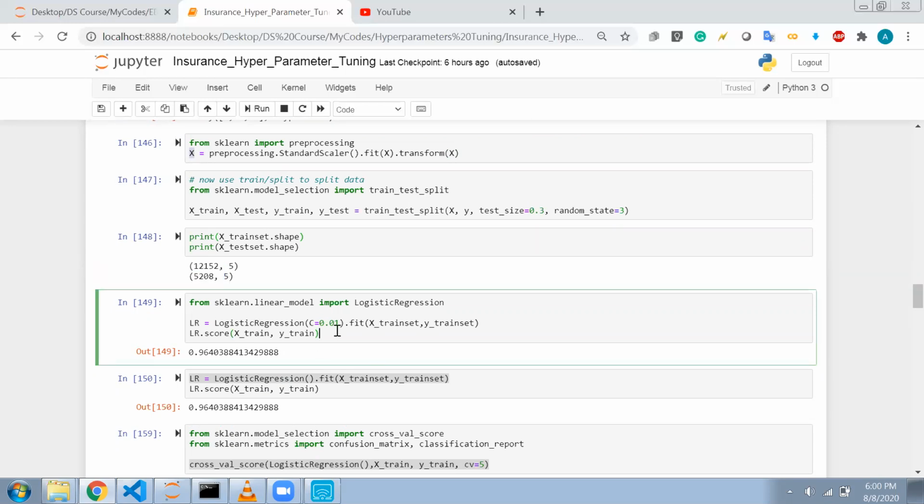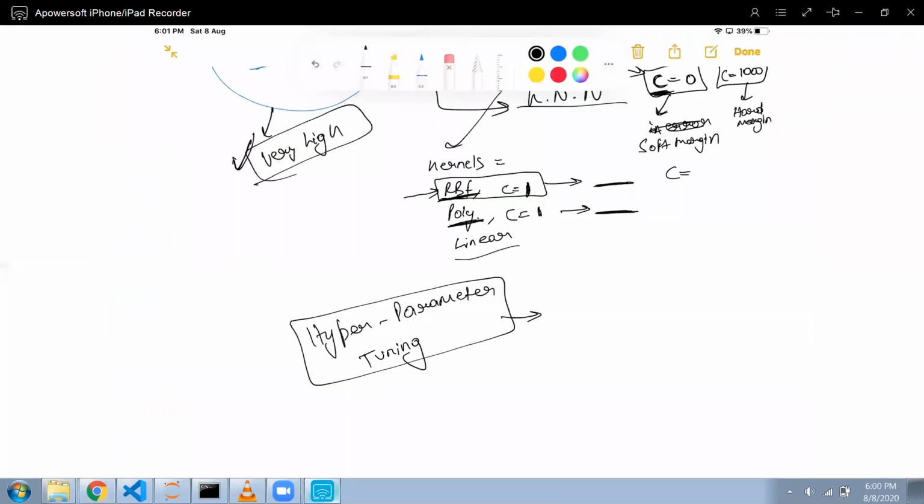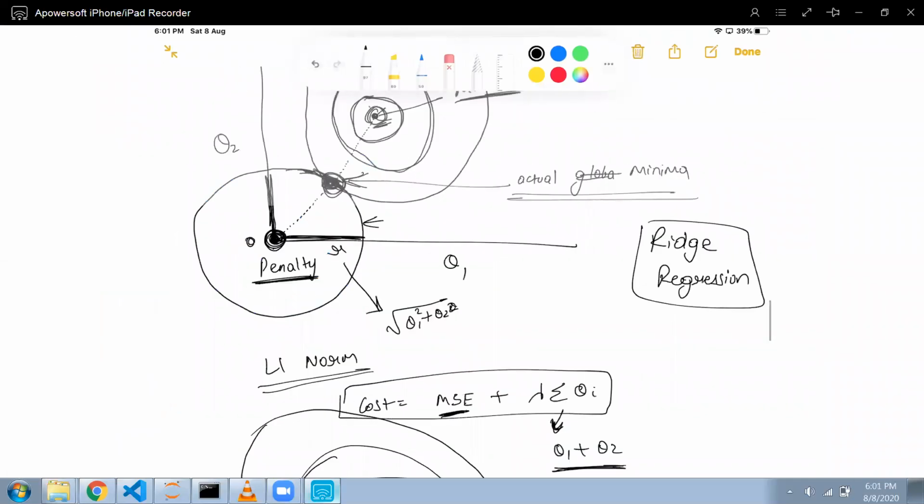Now, there is a parameter known as C. C is the inverse of the regularization parameter. We have seen this in regularization earlier.